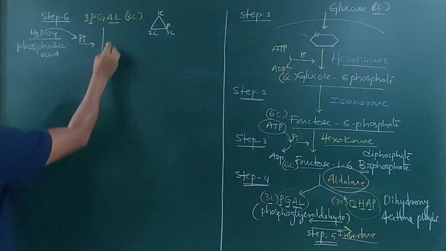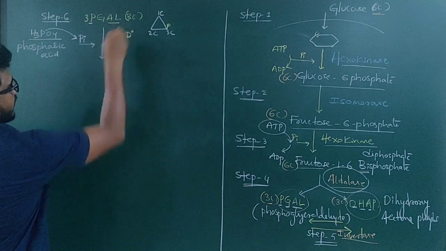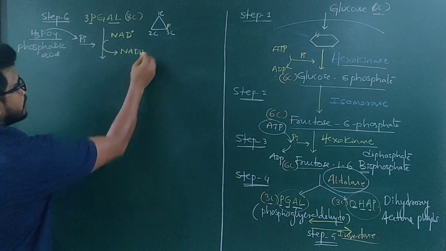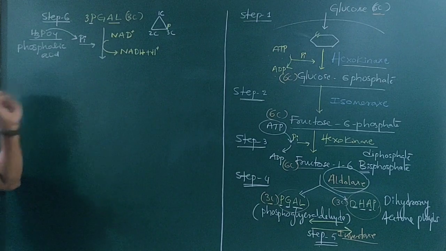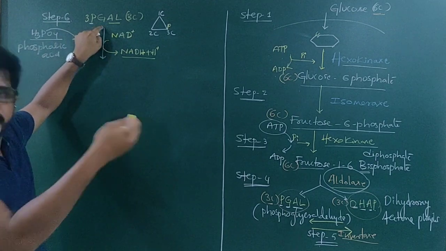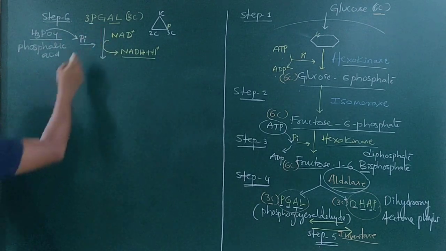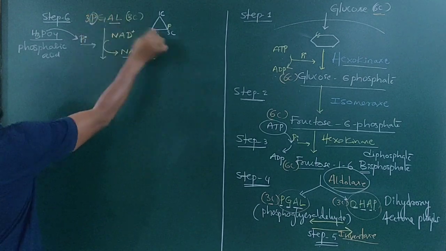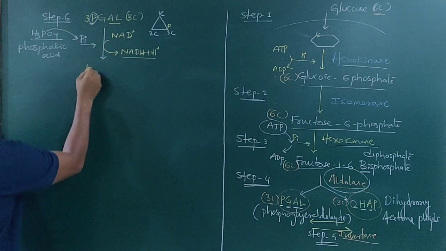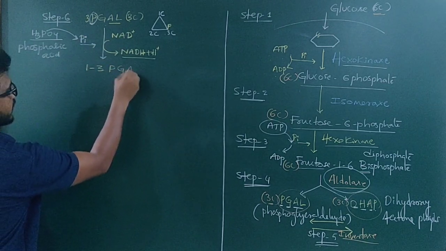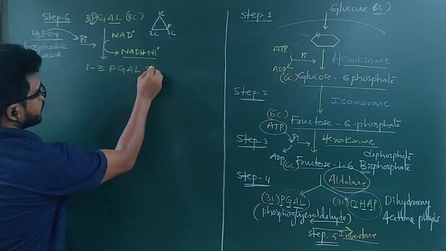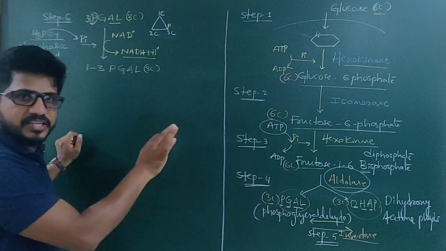At the same time, one NAD, nicotinamide dinucleotide, forms NADH plus H plus. So, in the process of glycolysis, NADH is produced when 3-PGAL is oxidizing. Now, this 3-PGAL already has one phosphate at the third carbon. Now, because of the addition of another phosphate to this, it will become 1,3-PGAL. I hope you understand. The carbon number is the same. It is maintaining 3 carbon only. No carbon is changed. No carbon is attached here.